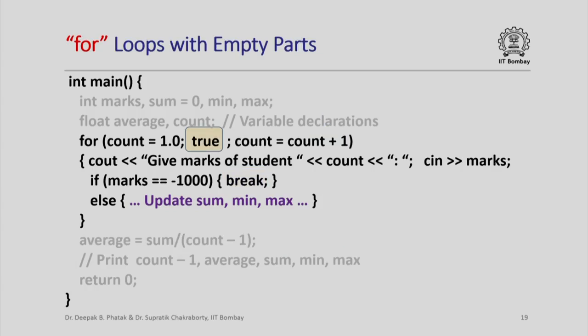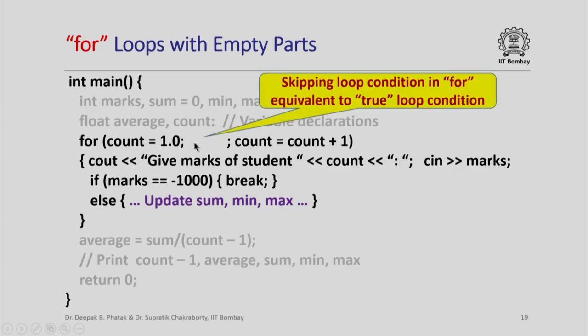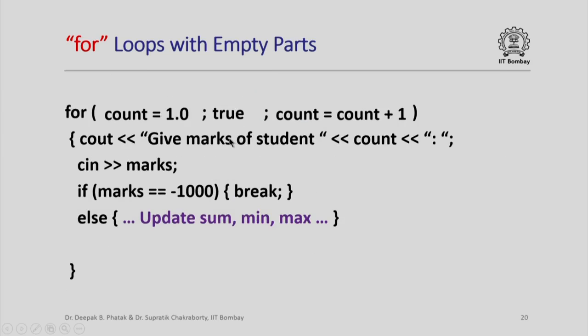Now we could also have for loops with empty parts. Note that I have used true over here. I could actually just skip the true, and skipping the loop condition in a for loop is equivalent to having a true loop condition. In fact, we can do more. So this is our for loop where we had these three parts: initialization, loop condition, and the instruction to be executed after every iteration. We have just seen that the true condition can be replaced by an empty condition.